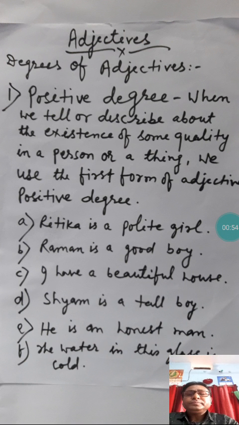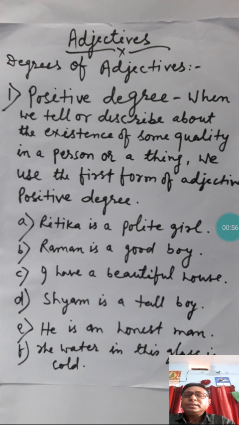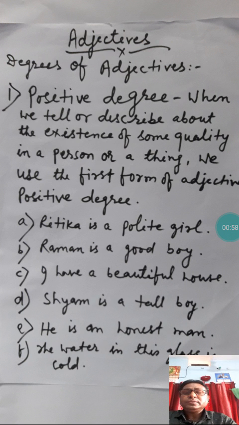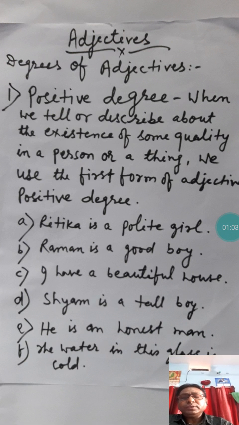Students, you have learned that a word that modifies or tells something about a noun or pronoun is called an adjective.